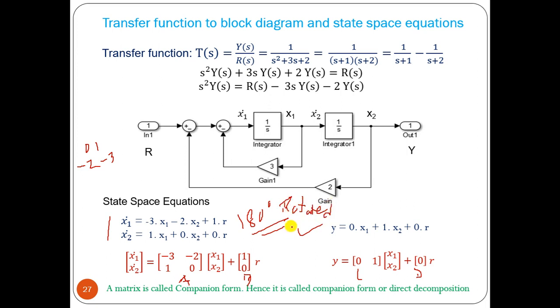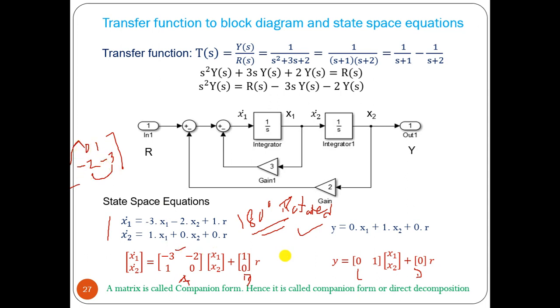Now they can ask you this kind of question. That means they can give you one transfer function, and the answer should be one of the matrices. But whatever variable you have assumed, it may happen that the answer is written with the opposite variable. So at that time, whatever matrix you got, it should be the 180-degree rotated version. 180 means it will go 90 degrees, again 90 degrees. So minus 3 minus 2 1 0.